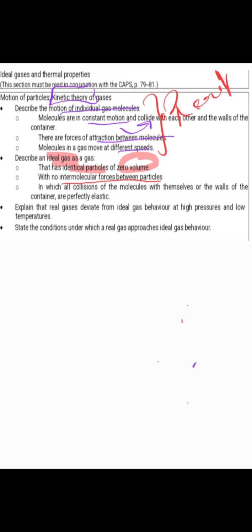What we also recognize is that ideal gases are gases in which all collisions of molecules with themselves or the walls of the container are perfectly elastic. So we'll explore that concept, to understand what we mean when we talk about the concept elastic.